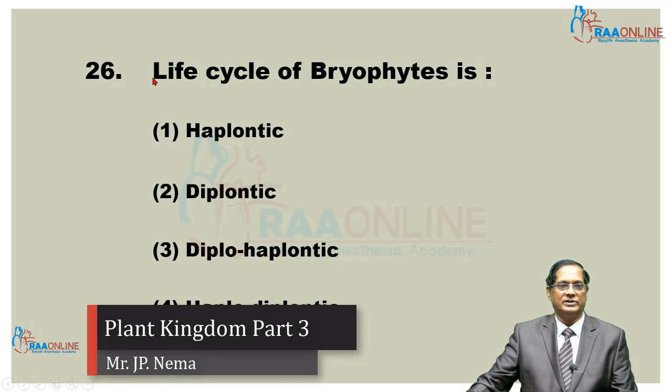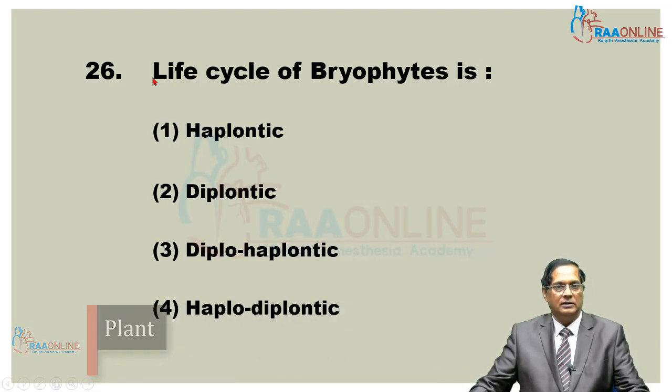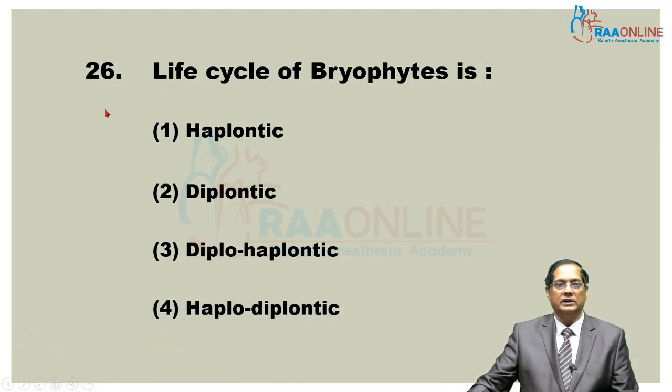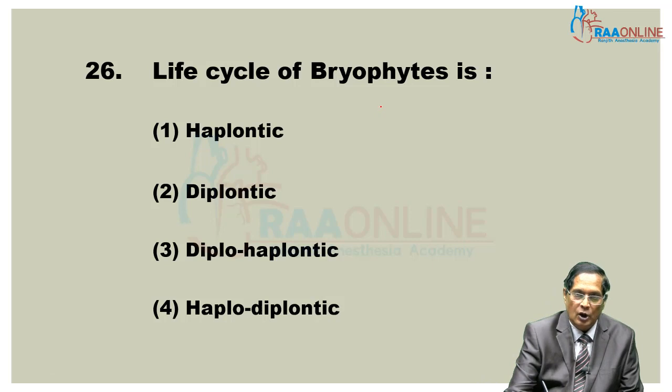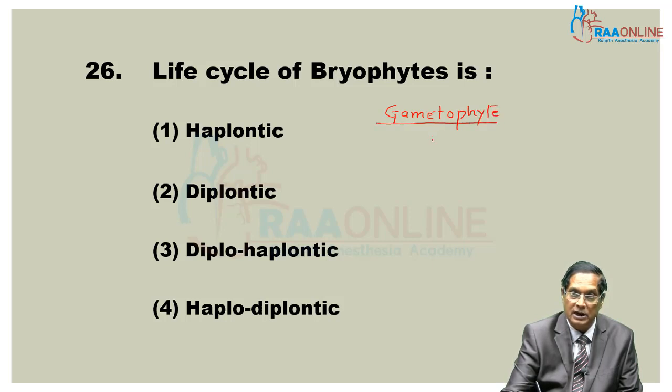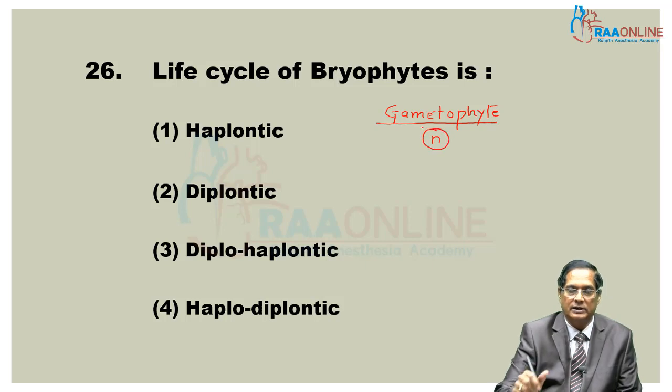Question number 26 in the Plantae Kingdom section. Here the question is based on the life cycle of bryophyte. In all bryophytes, the main plant body is the gametophyte, the haploid gametophyte. This is the main plant body of bryophyte and it is the main generation.